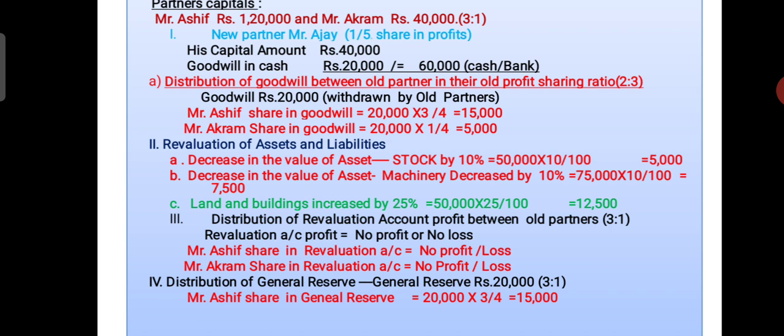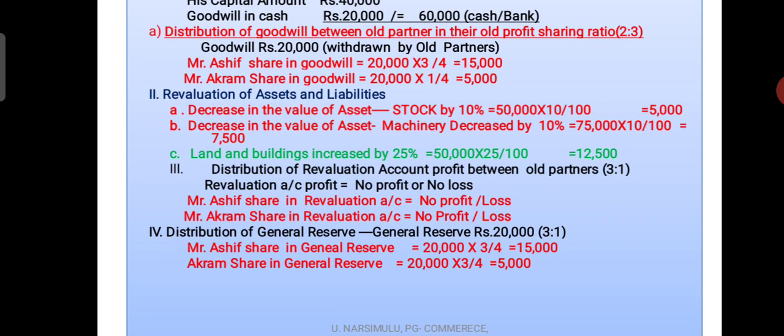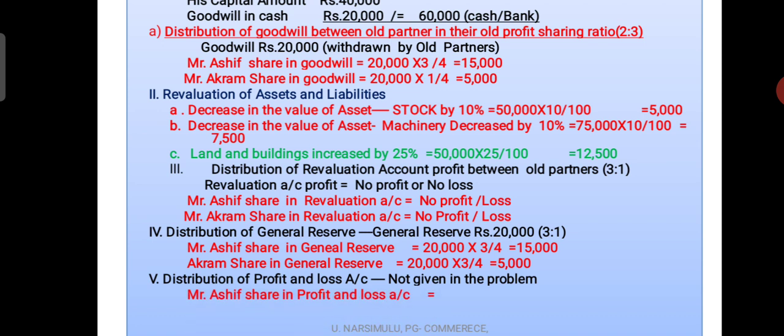Asif's share in general reserve is 20,000 into 3/4, that is 15,000, and Akram's share is 20,000 into 1/4, that is 5,000. Distribution of profit and loss account: in the problem's balance sheet there is no profit and loss account, so no need to distribute it. Asif's share nil, Akram's share nil.